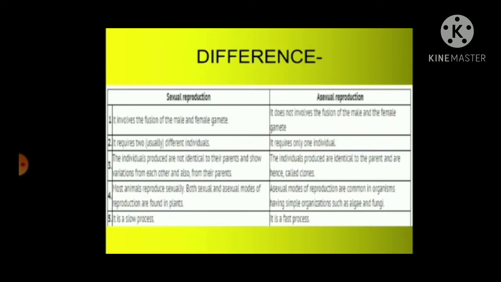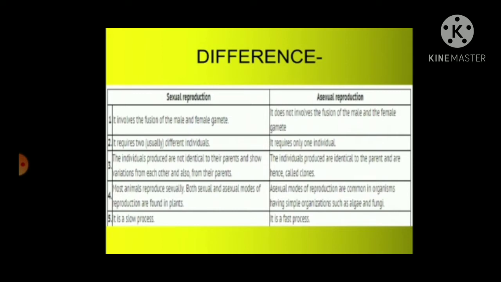Now let's learn the difference between sexual reproduction and asexual reproduction. Sexual reproduction involves the fusion of male and female gametes, whereas asexual reproduction does not. Sexual reproduction requires two different individuals, whereas asexual reproduction requires only one individual.